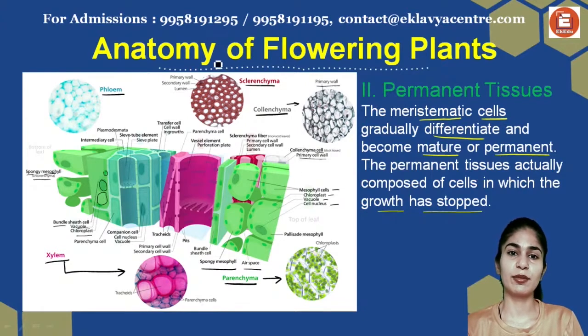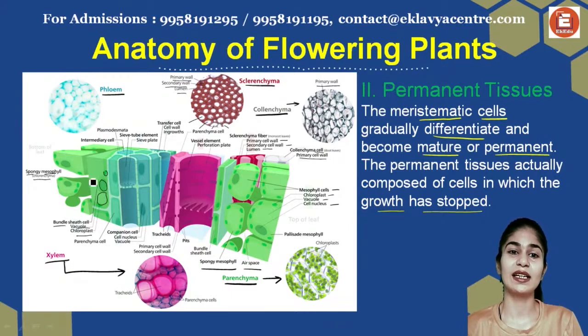If you move to the third type of cell, which is sclerenchyma, the sclerenchyma has fibers. They have permanent cell wall, secondary cell wall, and lumen. So there's going to be a primary wall, secondary wall, and the lumen. The gaps between the cells are your lumen. These are the three types of simple permanent tissues that we're going to study.